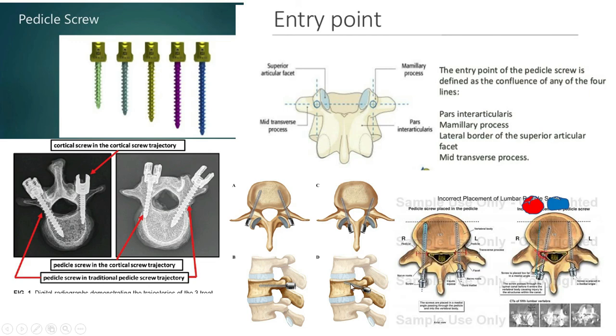So the anatomy of the pedicle is very important, and the direction of the pedicle is very important. You have to know all the anatomy of the pedicle of the lumbar region. And when pedicle fixation is done for the cervical spine in the transverse process, this is called lateral mass fixation. And the ideal pedicle screw will show, this is called the target sign. This one that will be angulated in this area, this is called the target sign.